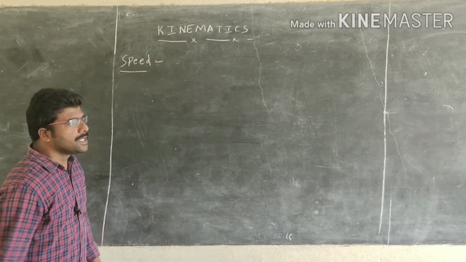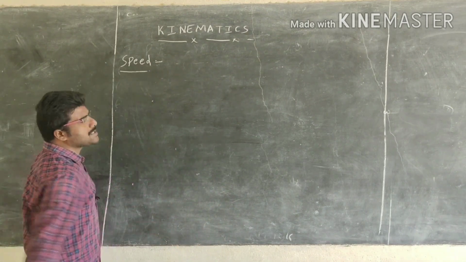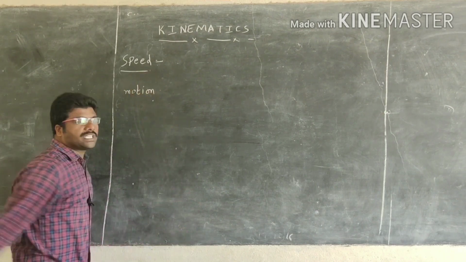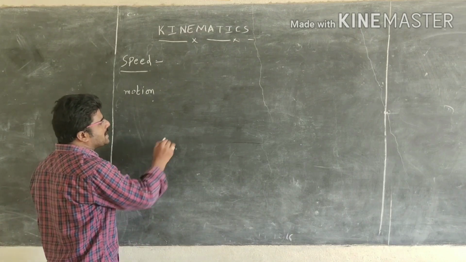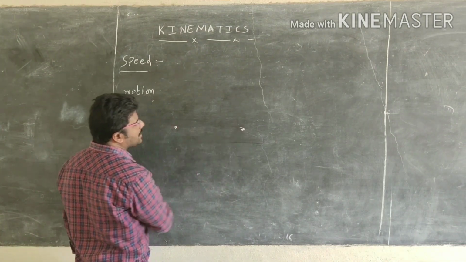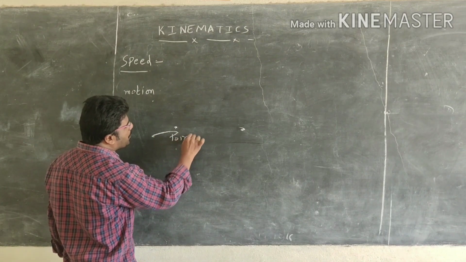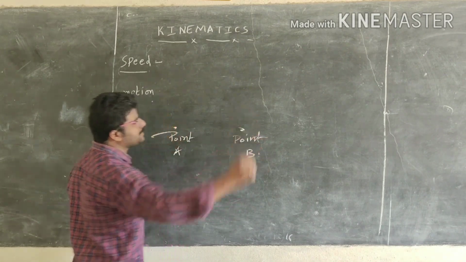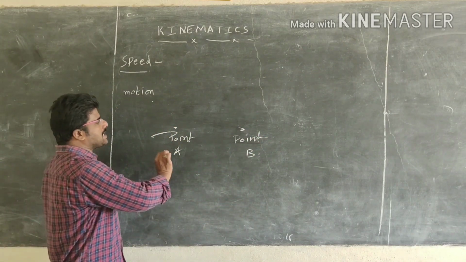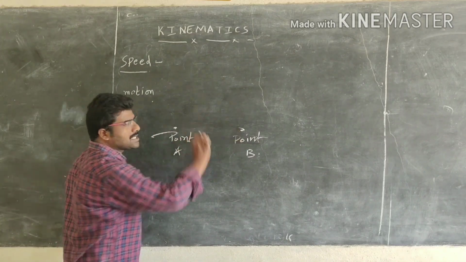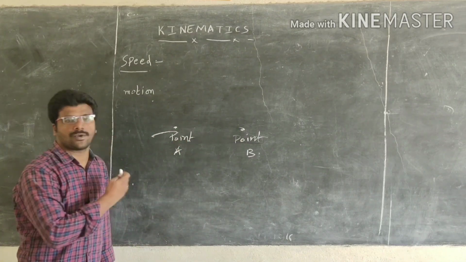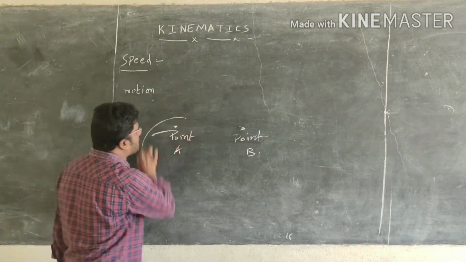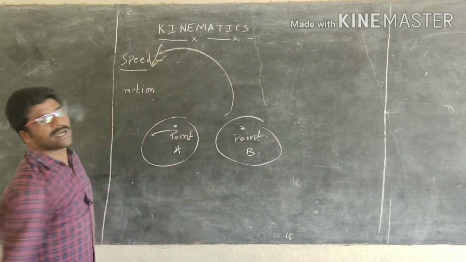So first, speed. In order to discuss speed, we already discussed motion. Motion means a body changes its position from one point to another point. Let us consider this is point A and this is point B, with reference to the surroundings. Now, how fast the body is changing from this position to this position is indicated by speed.